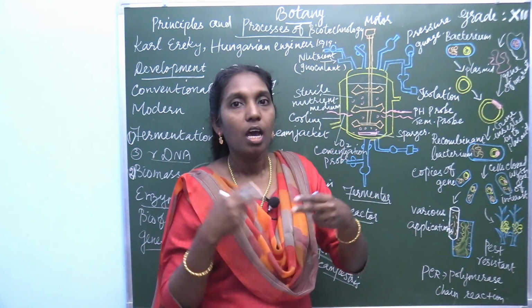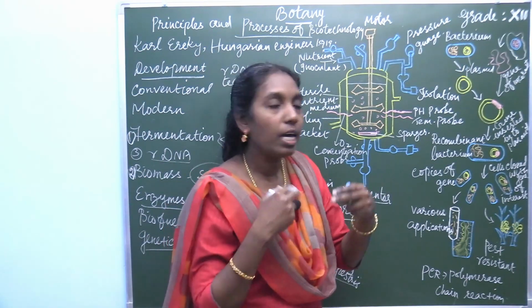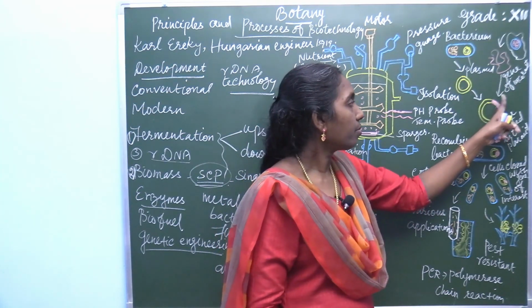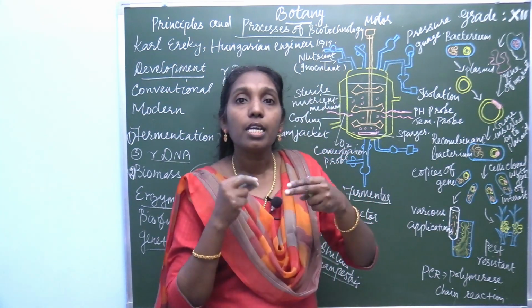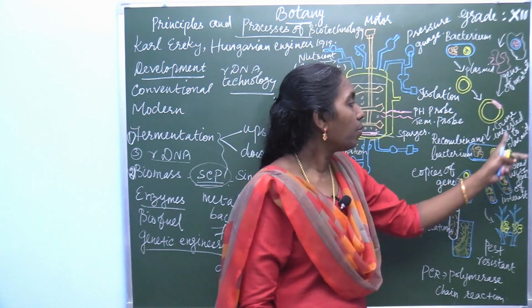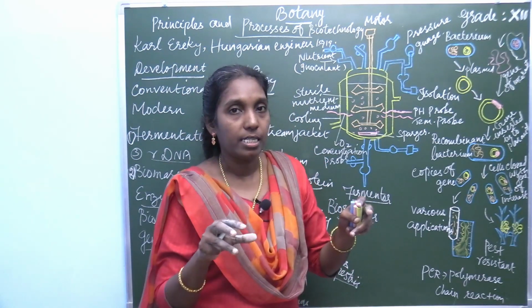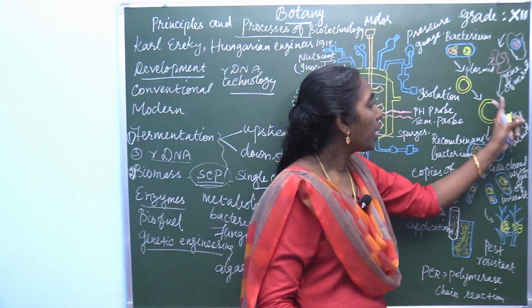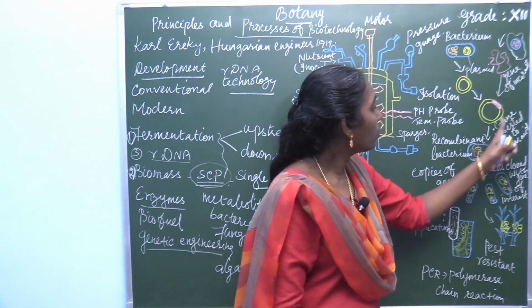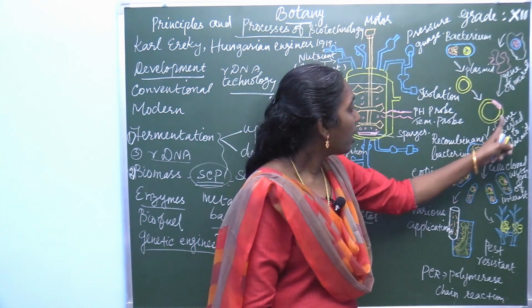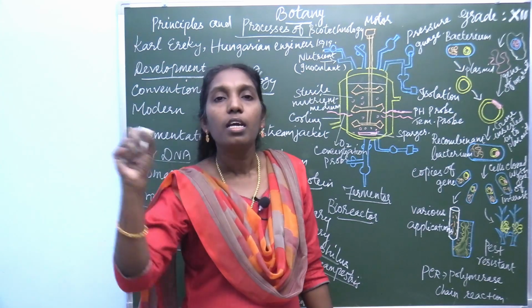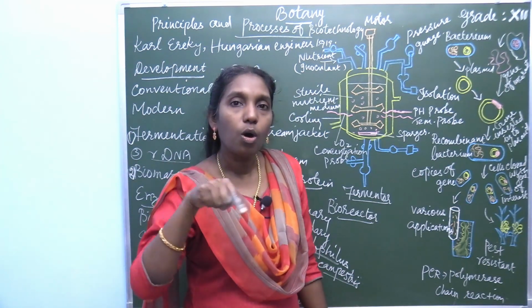So, insertion of the gene of interest into the plasmid, and this can be allowed to paste. Now this plasmid is called rDNA, which contains the gene of interest in the plasmid. This plasmid carries a desirable gene. So it is an rDNA.